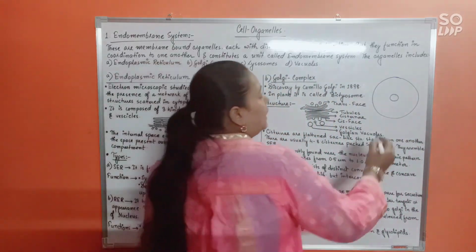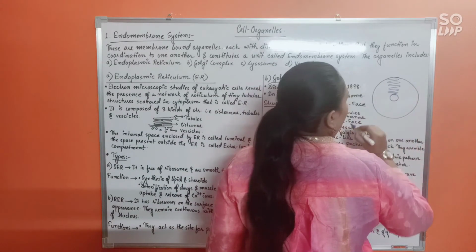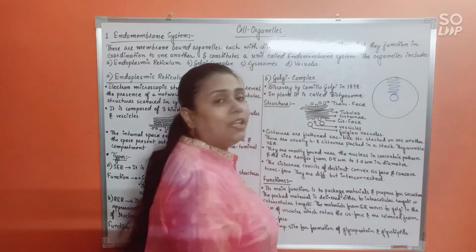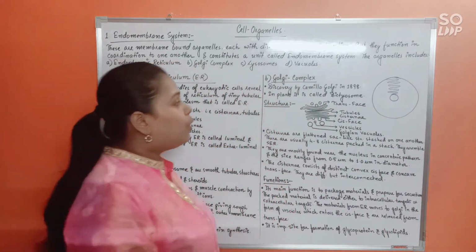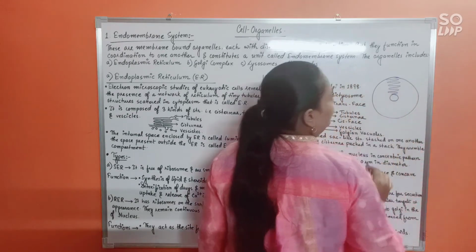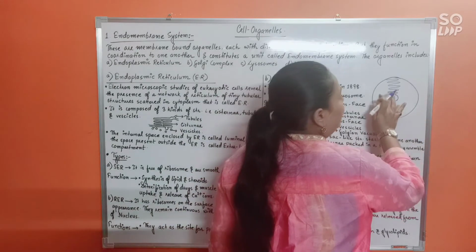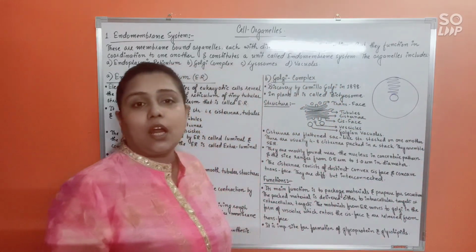Alright. In certain cells, the ER will continuously run from the plasma membrane connecting the nuclear membrane. So the part of the cytoplasm where the ER remains would be known as the luminal compartment, and outside the entire cytoplasm would be known as extraluminal.